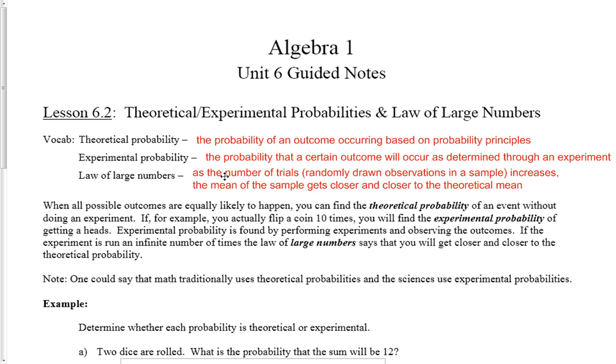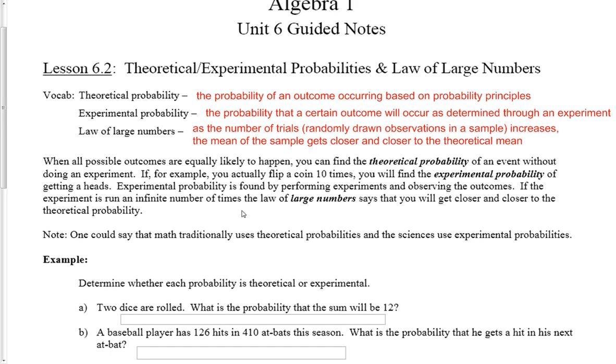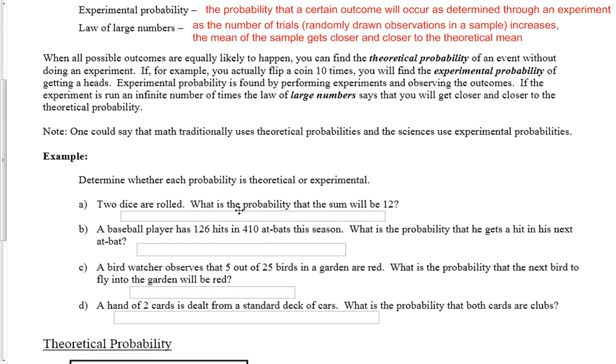Finally, the law of large numbers says that as the number of trials, or randomly drawn observations in a sample, increases, the mean of the sample gets closer and closer to the theoretical mean. Copy those down and we'll take a look at what this actually means in practice.